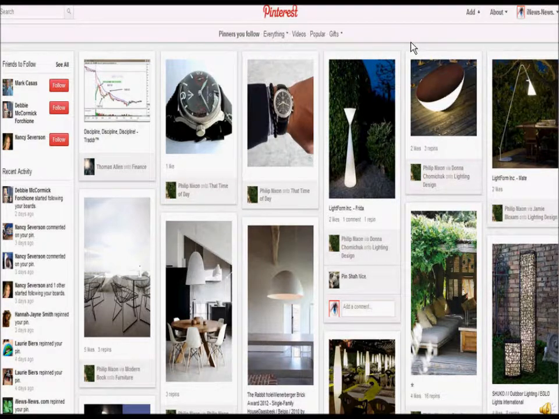What I want to bring to your attention is that when you're on this very first page after you've logged in, over here on the left side is going to be friends to follow. These are people that might have followed you, and you can click them if you want to follow them. And then this is activity, people that have repinned your pictures or commented on your pictures. They'll be right here. But you won't see them after you click this page, your own page here.